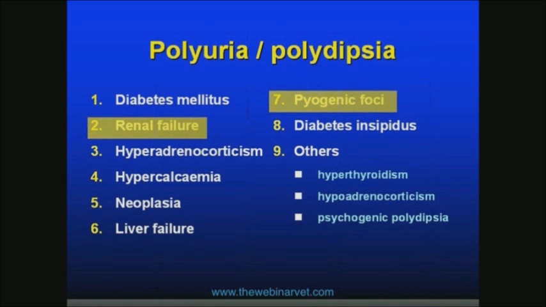Equally, with a pyogenic focus, she had no obvious discharge from her vulva. There was no obvious lymphadenopathy. She had no pyrexia. So again, a pyogenic focus would be much further down our list. Of endocrine disorders causing PUPD, classical Addison's disease, again, she's a very well dog. She's not got the typical bradycardia or collapse that we would associate with an Addisonian crisis. So again, we would probably move that much further down our list of differentials.